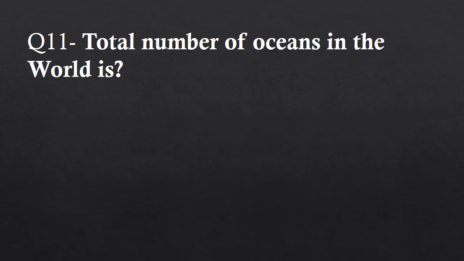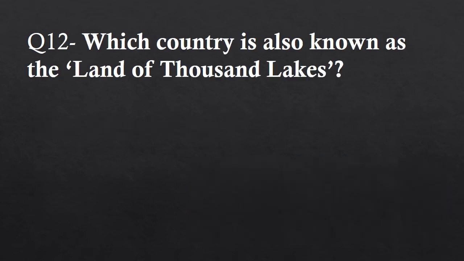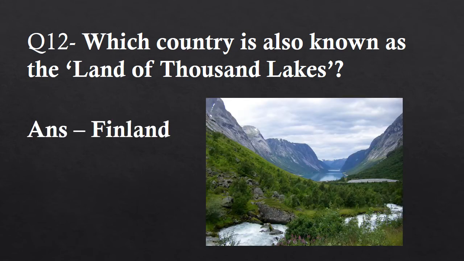Question 11. Total number of oceans in the world is? Answer is 5 oceans. The 5 oceans in the world are Pacific Ocean, Indian Ocean, Atlantic Ocean, Arctic Ocean, and Southern Ocean. Question 12. Which country is also known as the land of a thousand lakes? Answer: Finland. A comparison of the number of lakes with its population reveals that there is one lake for every 26 people. Water makes up 10% of the land area in Finland.